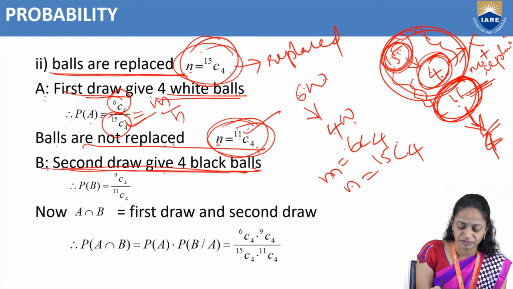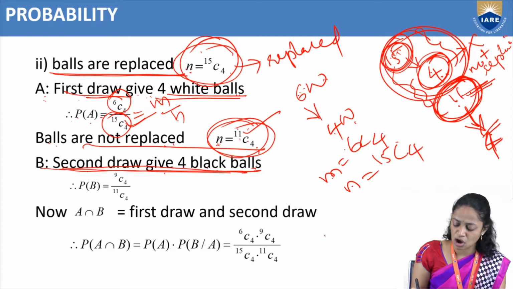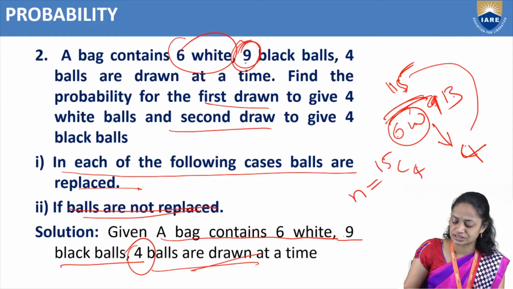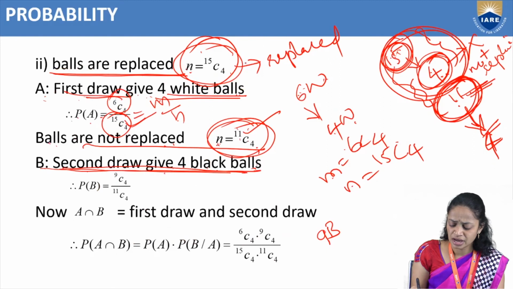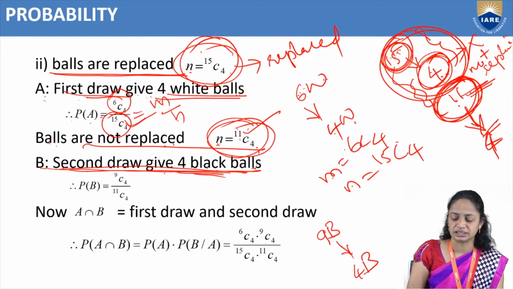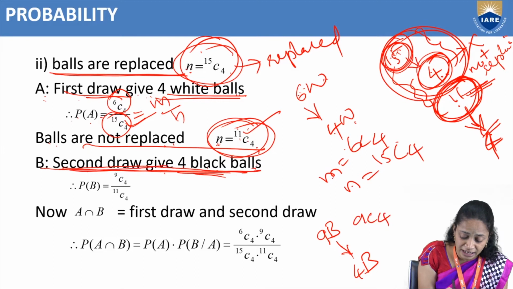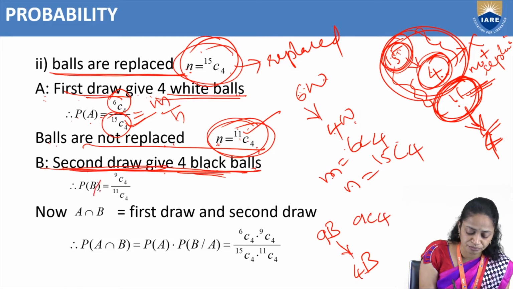What is our favorable event? B equals the second draw gives 4 black balls. Actually, how many black balls are there? In the question, we have 9 black balls. From that, we have to choose 4 black balls randomly. So that means 9C4, for the second draw.